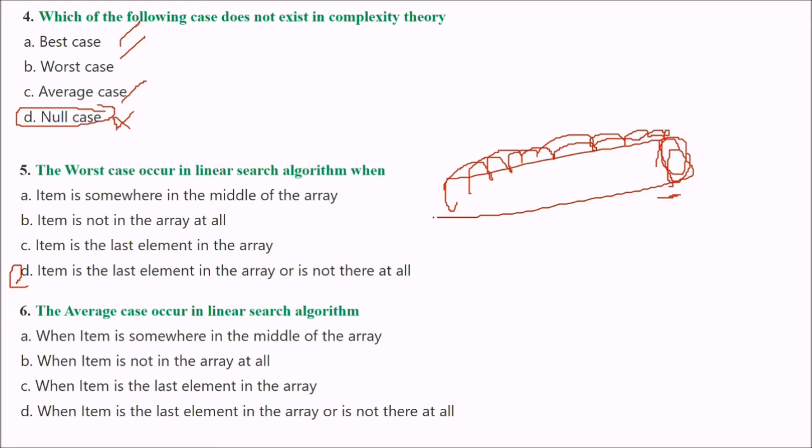Next is: the average case occurs in the linear search algorithm when? So options are these. Let us read. When the item is somewhere in the middle of the array, this is correct. We'll take this first one, A. The item is in between, then we call it an average case.